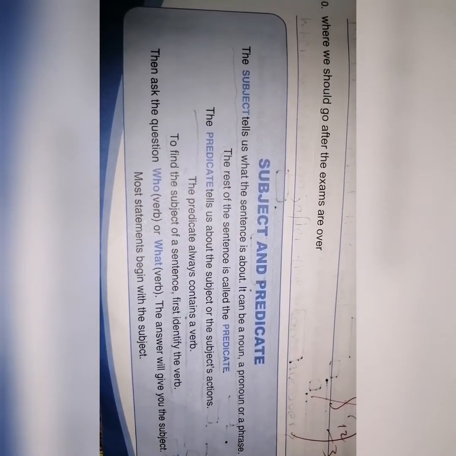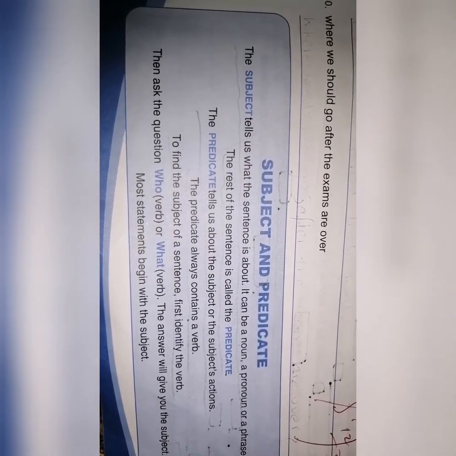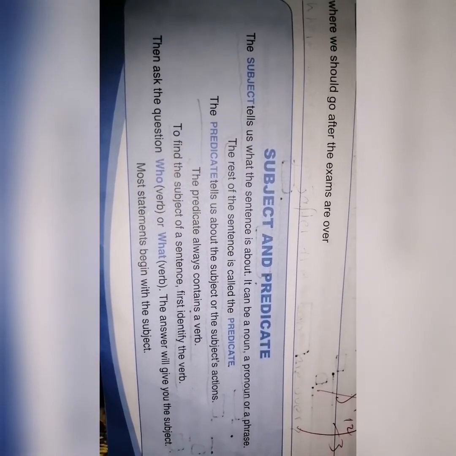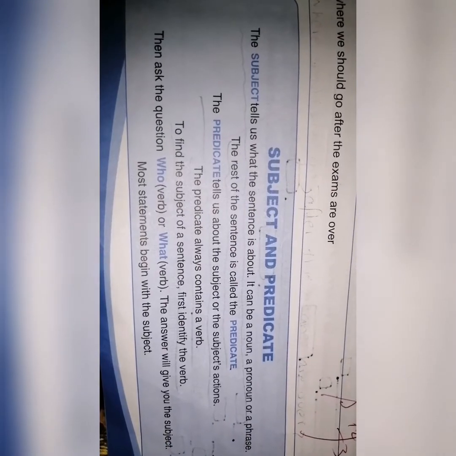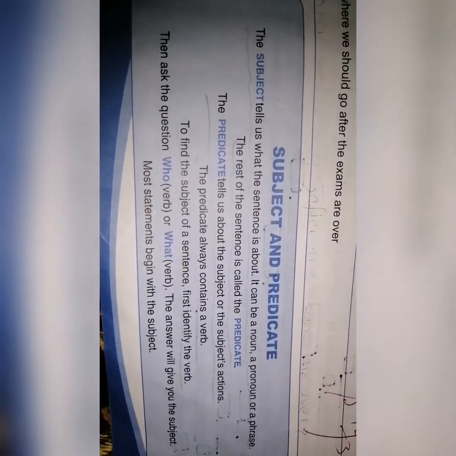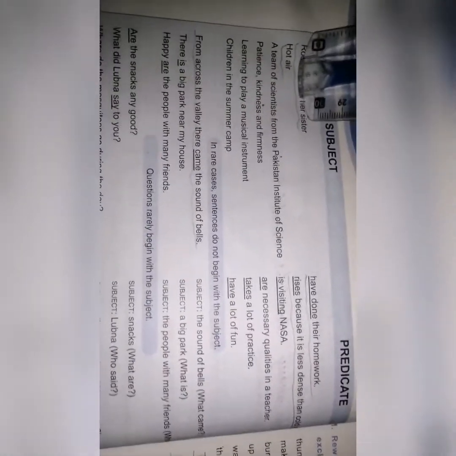To find the subject of a sentence, first identify the verb. Then ask the question who verb, or what verb. The answer will give you the subject. Most statements begin with the subjects. For example, Rumana and her sister. This is subject. Have done their homework. This is predicate. Hot air. Subject. Rises because it is less dense than cold air.